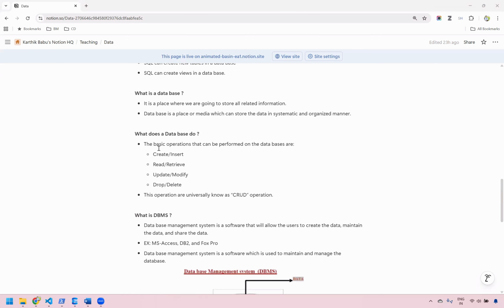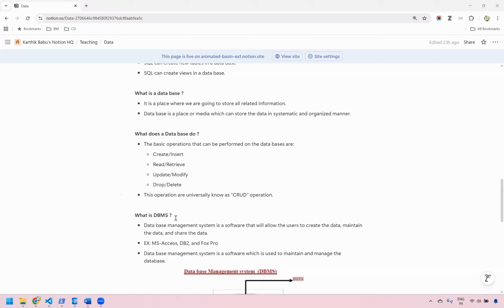What is a database? It's a place where we can store all related information. The data is stored in a systematic and organized manner. What does a database do? It does four operations. It can create data, read the data, update the data, and delete the data. So this operation we universally call a CRUD operation.